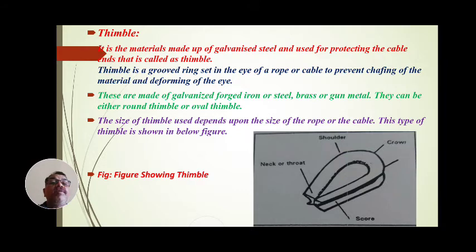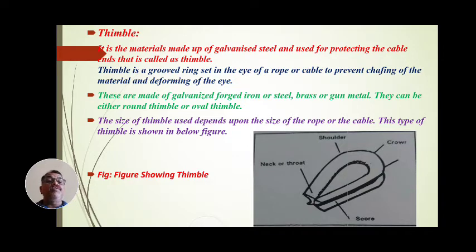These are made up of galvanized forged iron or steel. They are also made up of brass, and of gun metal. They can be either round thimbles or oval thimbles. The size of the thimble used depends upon the size of the rope.